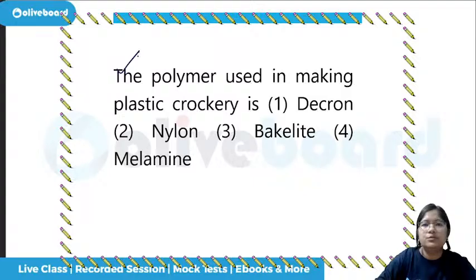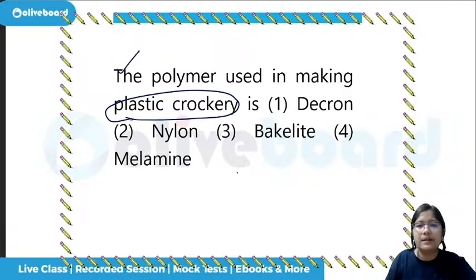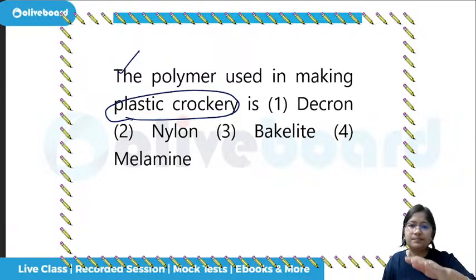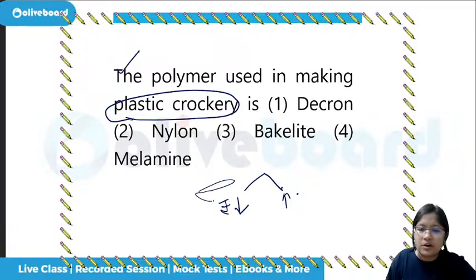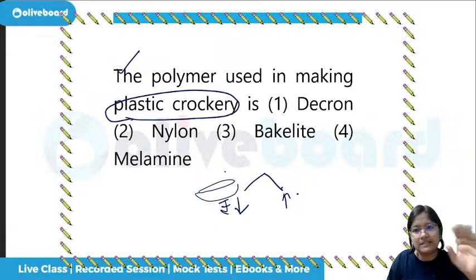The polymer used in making plastic crockery is... plastic crockery can be broken, or the top layer is, if it is complete plastic, then it will be melted. Now there are two things. Same crockery will appear similar, but sometimes the price is really very less and sometimes the price is more. Yes or no? If the top layer is of plastic, it is very less, design is same.